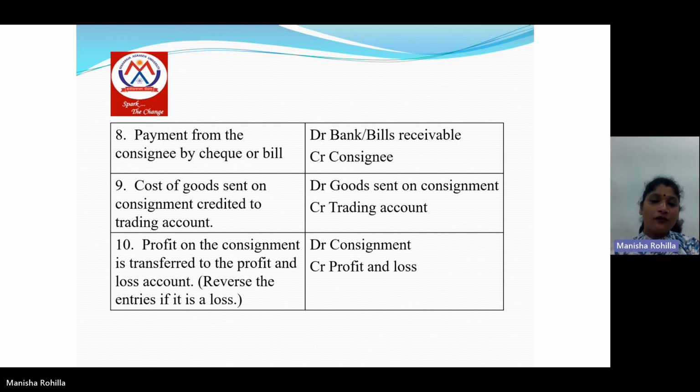Last entry is for the profit and loss on the consignment. If there is a profit, the entry will be consignment account debit to profit and loss account. And if there is a loss, then the entry will be opposite: profit and loss account debit to consignment account.